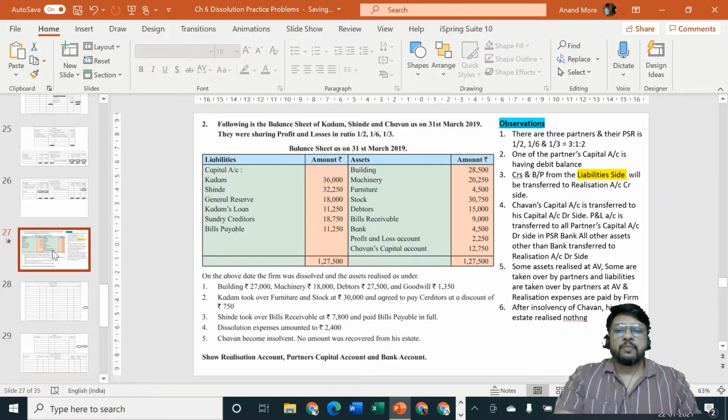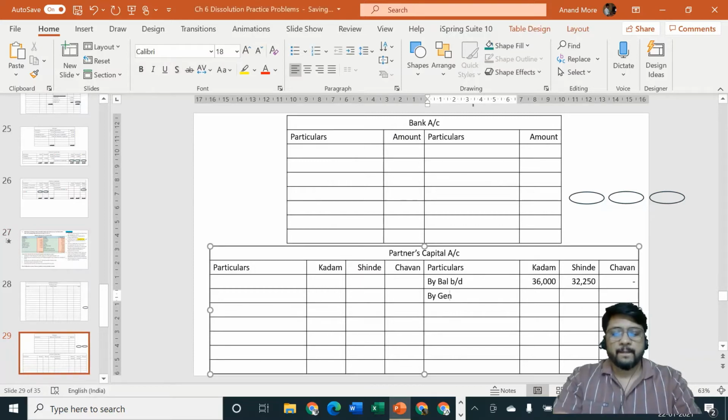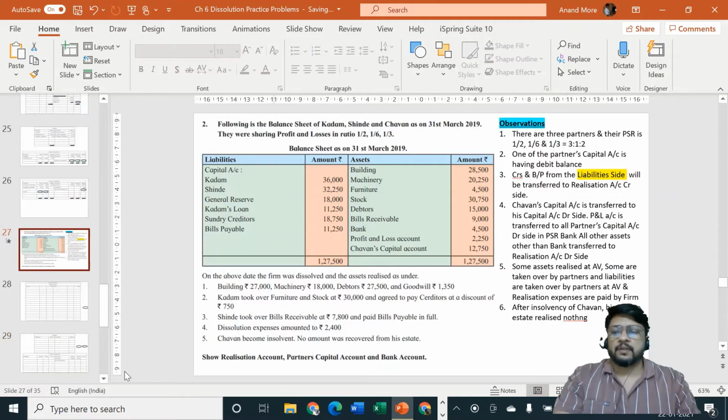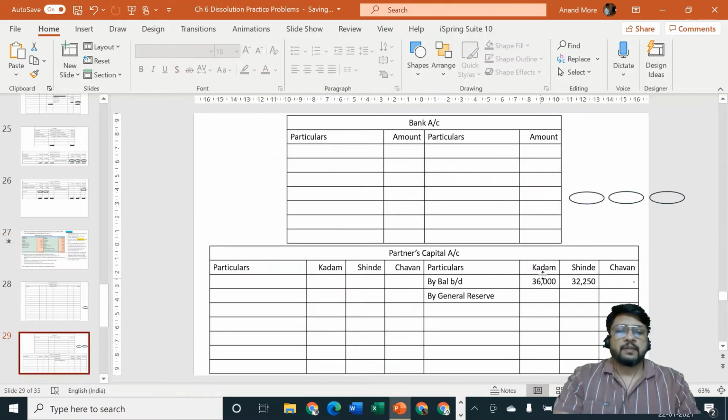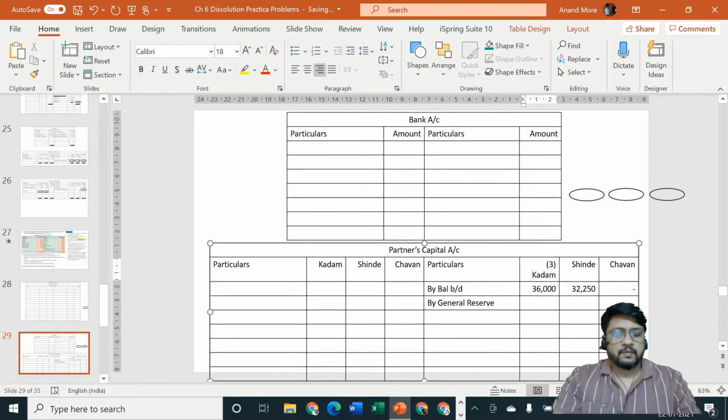General reserve will have to be transferred to partners capital account credit side in their profit sharing ratio, which we have decided as 3:1:2. Partners capital account credit side, I'll write here by general reserve. The amount is rupees 18,000. So let us divide 18,000 in the ratio of 3:1:2.